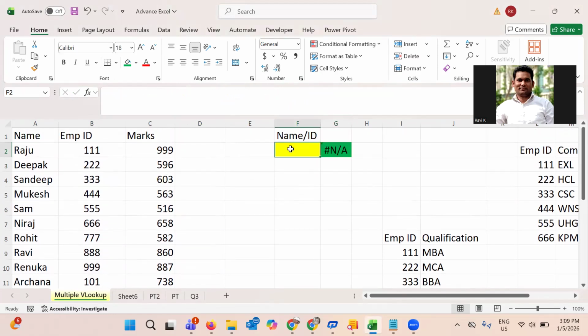If I input Mukesh, or even if I input 444, it is giving the result. If you input the ID or the name, in both conditions it will give the right answer. Ravi 888, yes. All right.